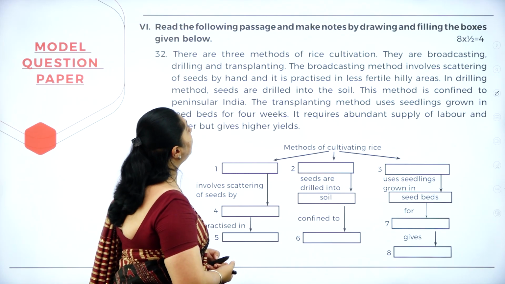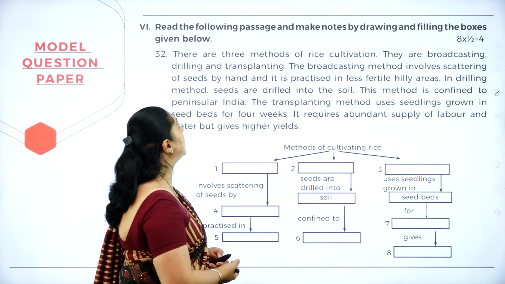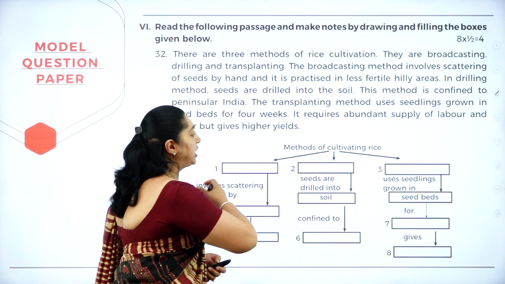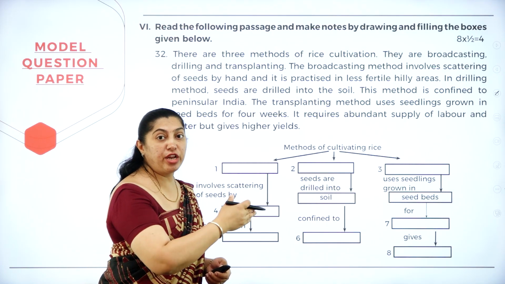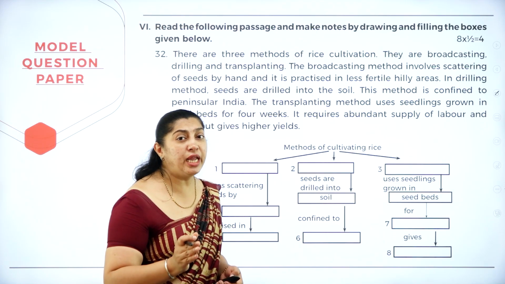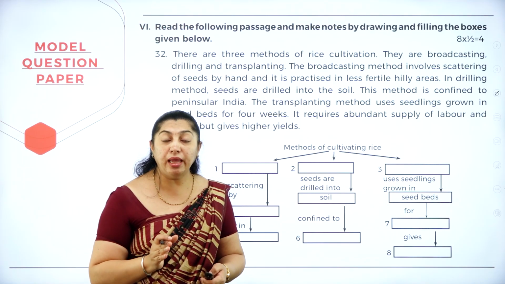That is, read the following passage and make notes by drawing and filling the boxes given below. So again, it's like a passage. You have a passage and you can see the boxes here with the numbers. You have to read the passage and fill the boxes. It's very clearly given that you have to draw. So it's very important.